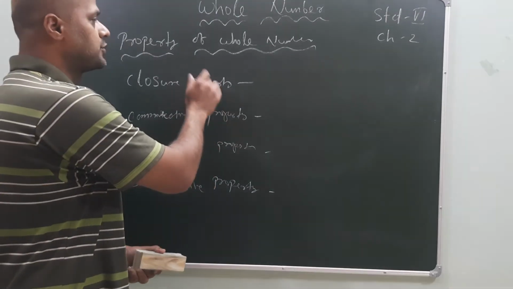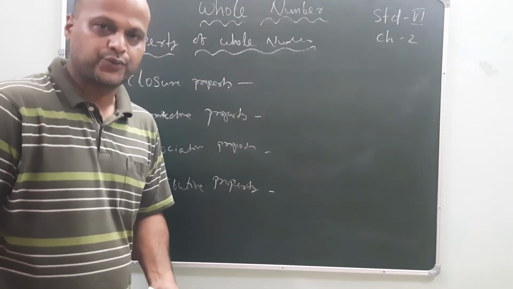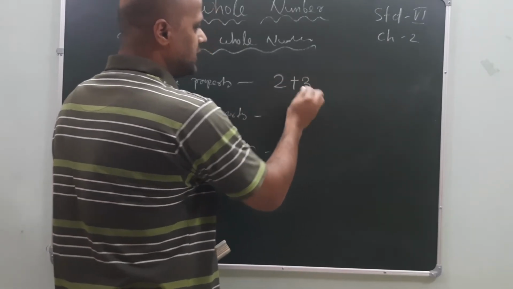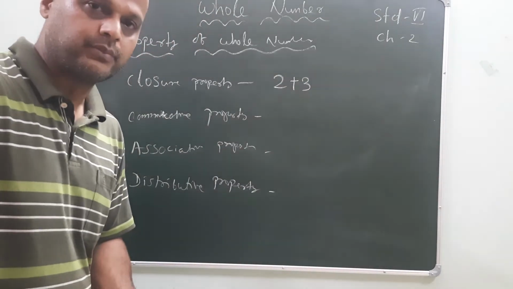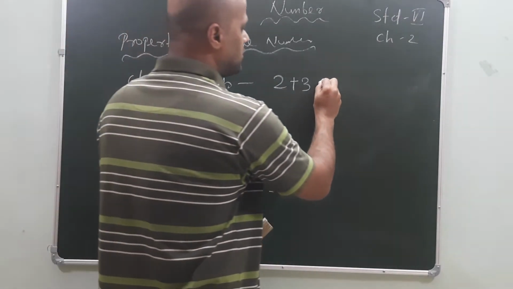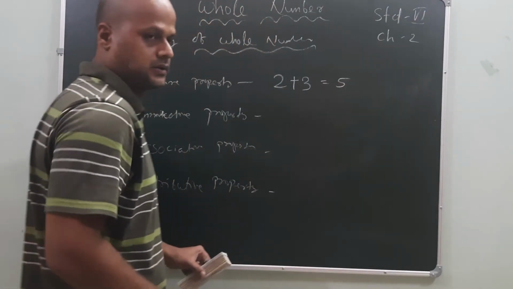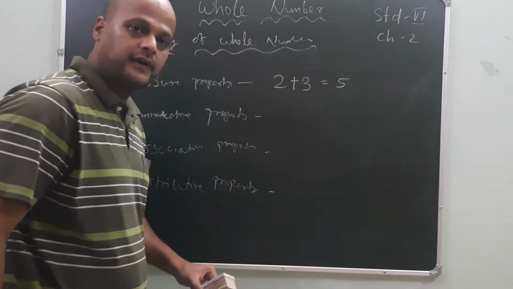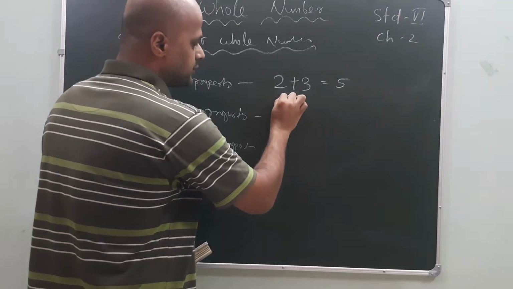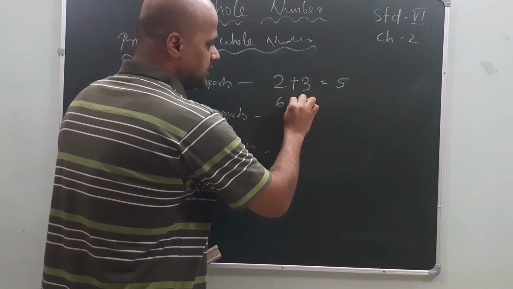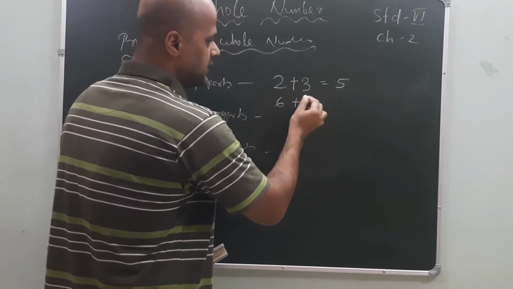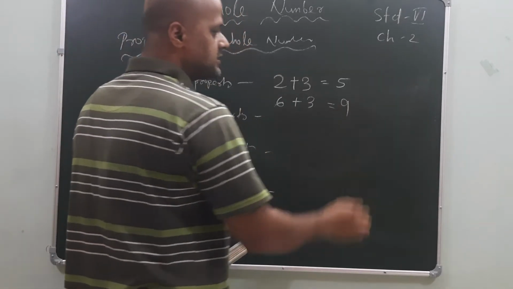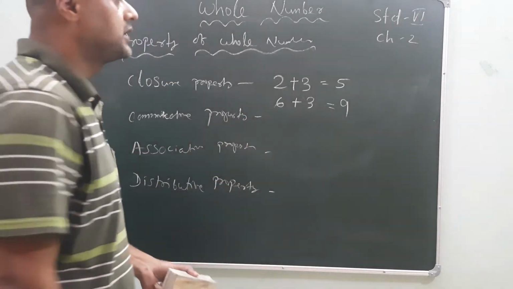Okay, what is closure property? Closure property is what? If I take two whole numbers, then the result is also a whole number. Yes or no? 2 plus 3, 2 is a whole number, 3 is a whole number, result is coming 5. Next, take an example. 6 plus 3. Both of them are added. How much will come? 9 is a whole number. This is the case of addition. What is the case of subtraction?